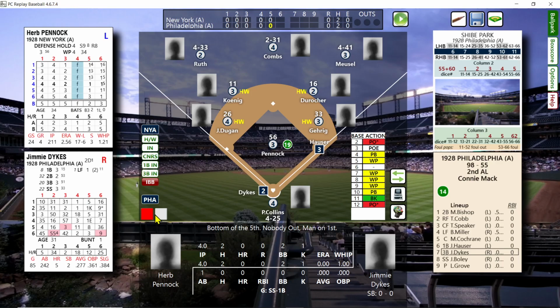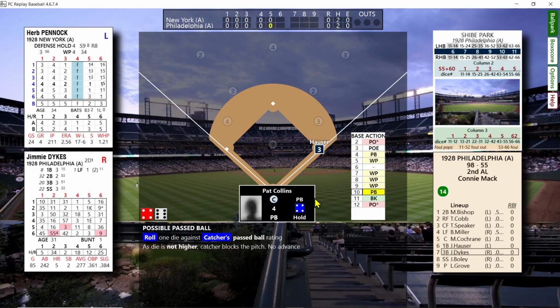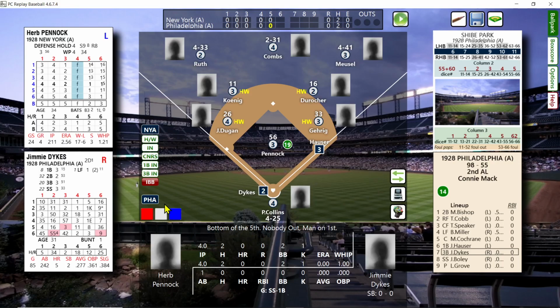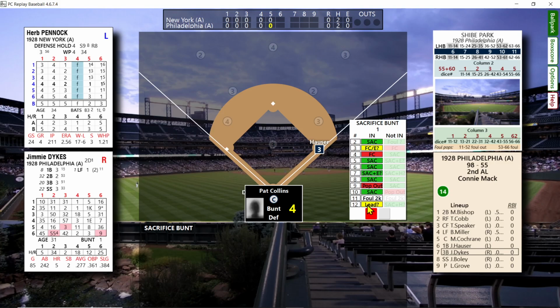We also have an action chart result, and it's a possible passed ball. Again, it has to be a 5 or a 6, and it's not. So that's going to bring up Dykes with a runner on first. Working towards... Oh, he's going to bunt. And we're going to roll on the bunt chart. And it's a successful sacrifice.